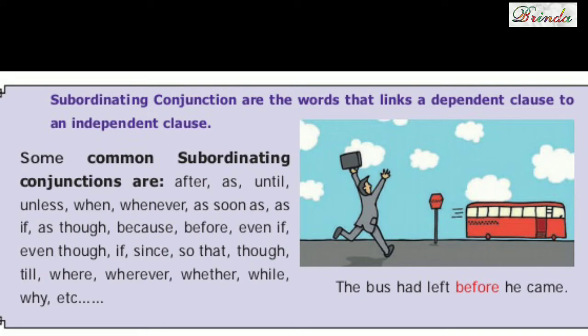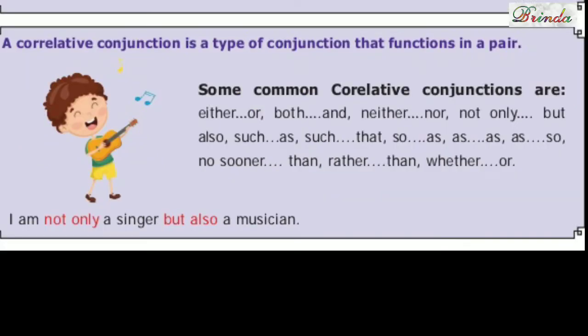Okay. Next one, children. A correlative conjunction is a type of conjunction that functions in a pair. It comes as a pair, double.